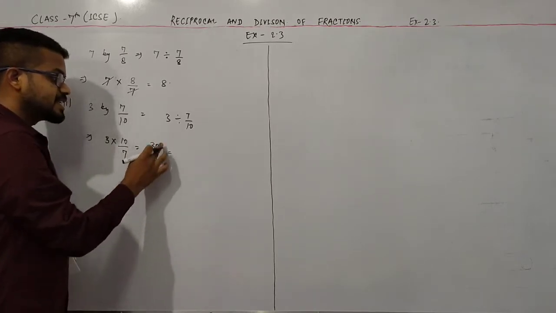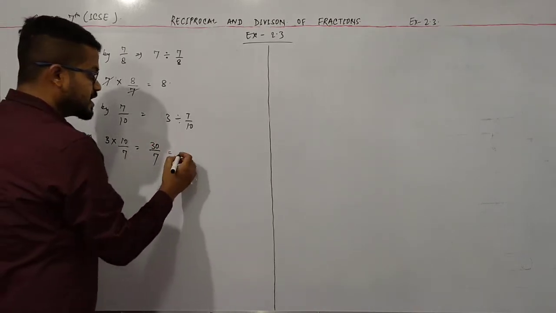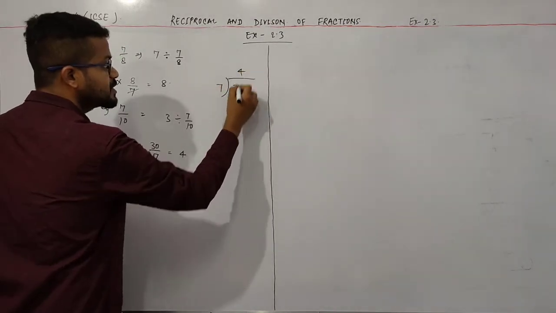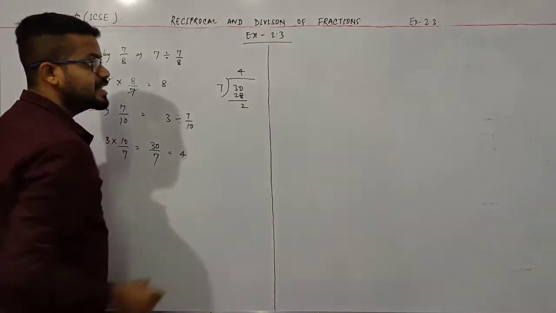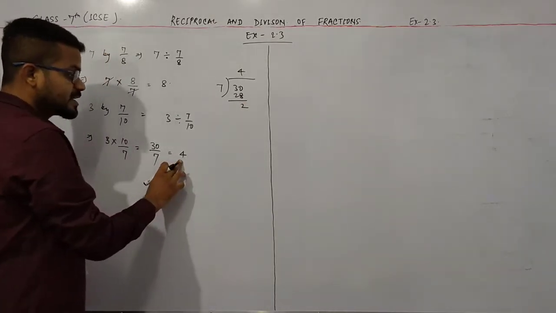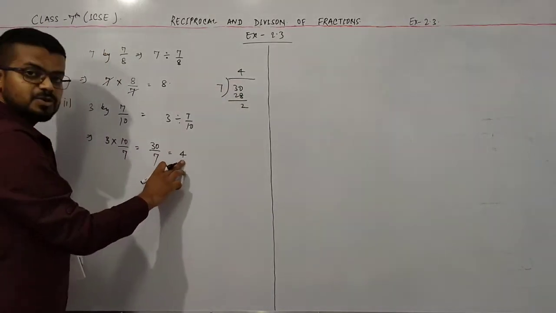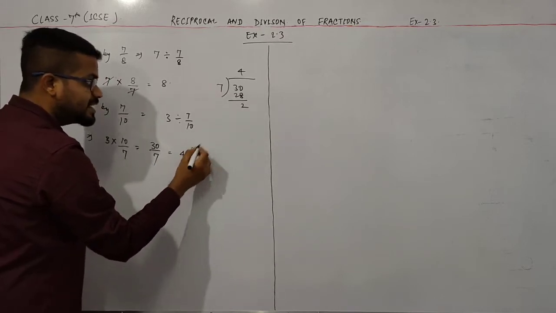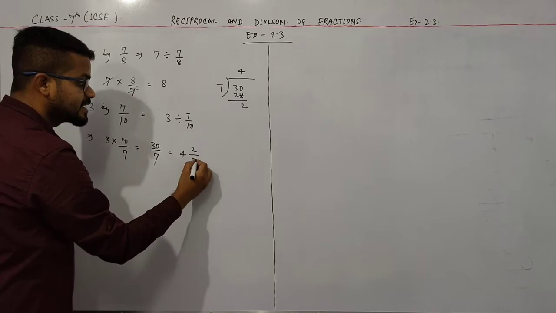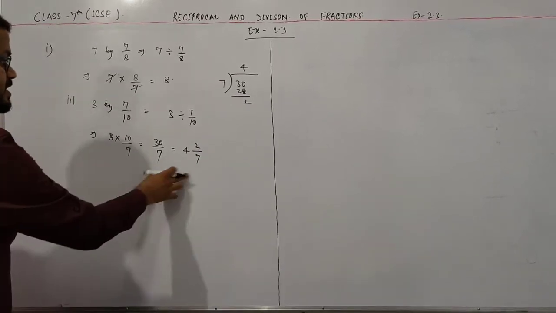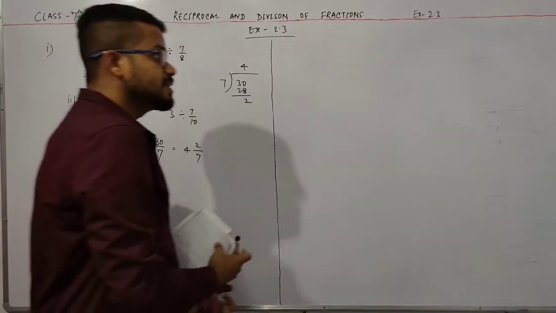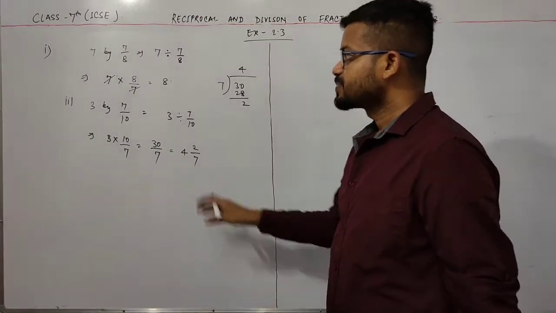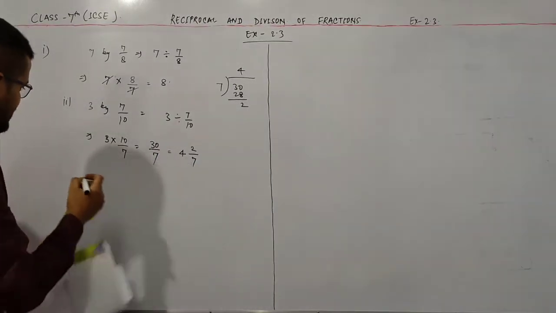So divide this 30 by 7. So 7 4s are 28. Remainder is 2. So firstly you have to write the quotient and then in numerator you write the remainder and then 7. Okay, so this is the method to write an improper fraction as a mixed fraction. Okay, now come to question number 5.